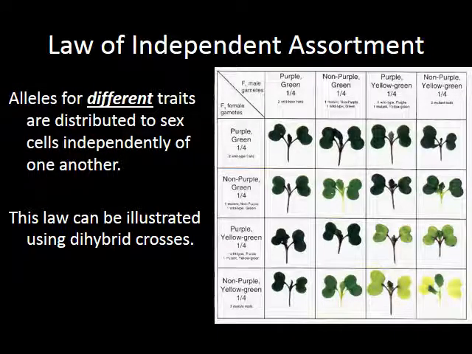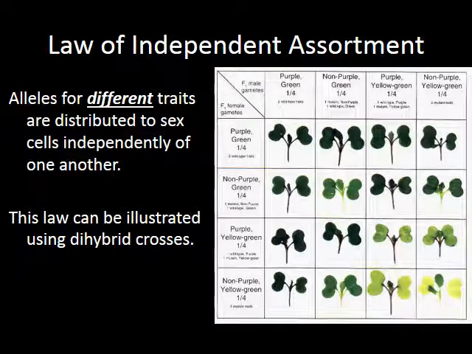So the final Mendel's law is known as the law of independent assortment, which means that the alleles for different traits are distributed independently of each other. In other words, if you are blonde-haired and blue-eyed, just because you passed along a blonde gene does not mean you're guaranteed to pass along a blue gene. They are completely separate. So your height genes are independently sorted from your eye color genes, from your hair genes, from every other gene. So pretty much nothing in your body is actually linked together.